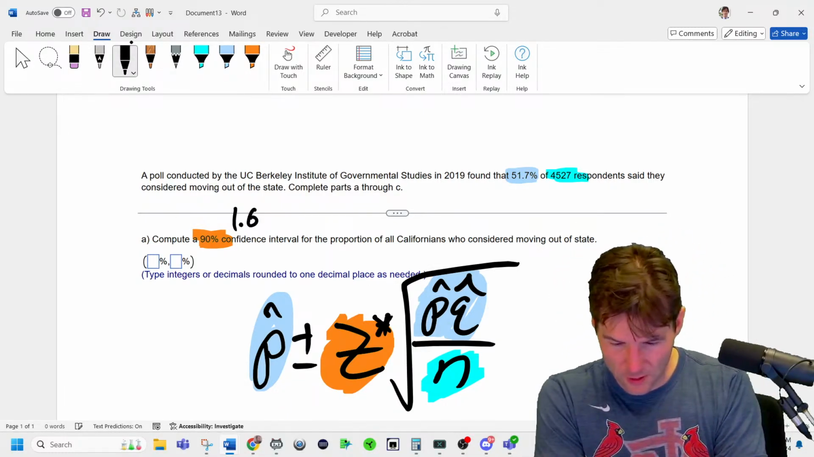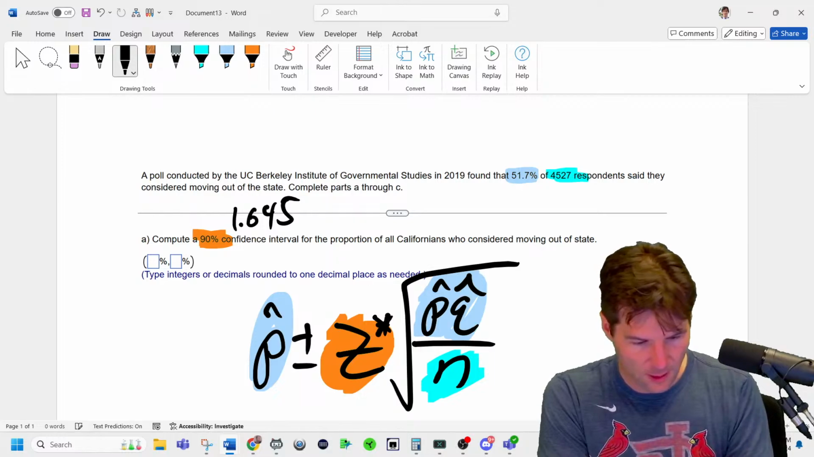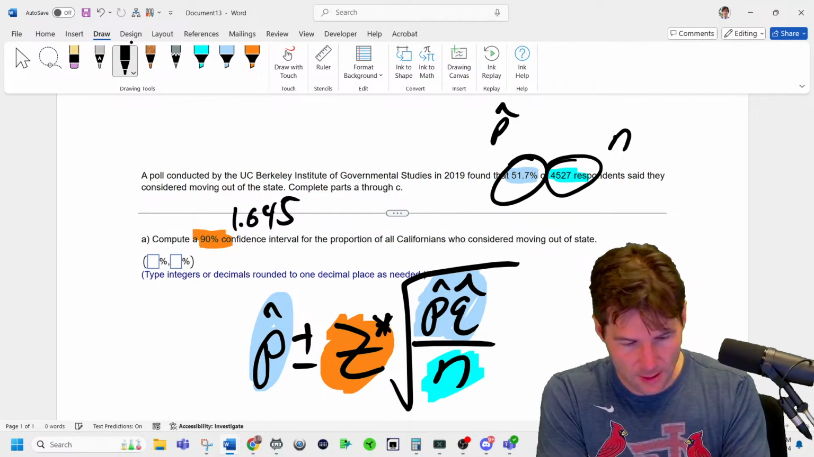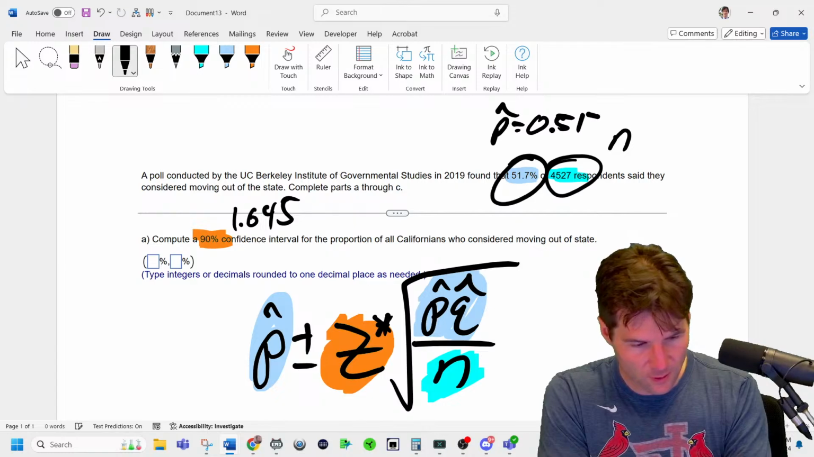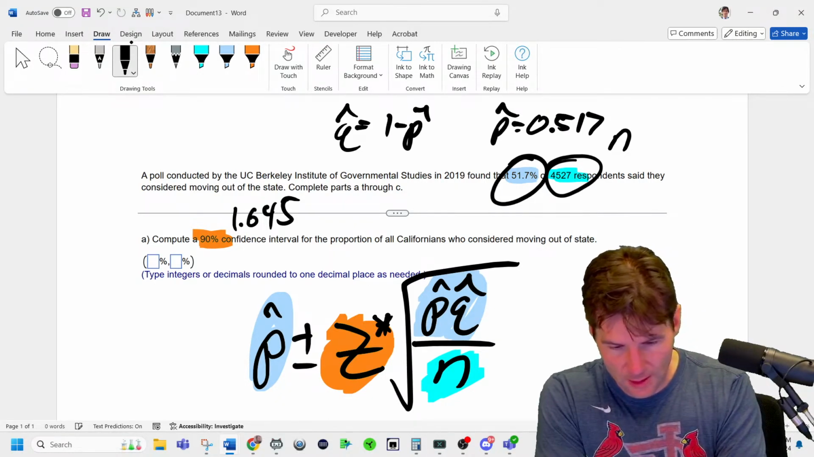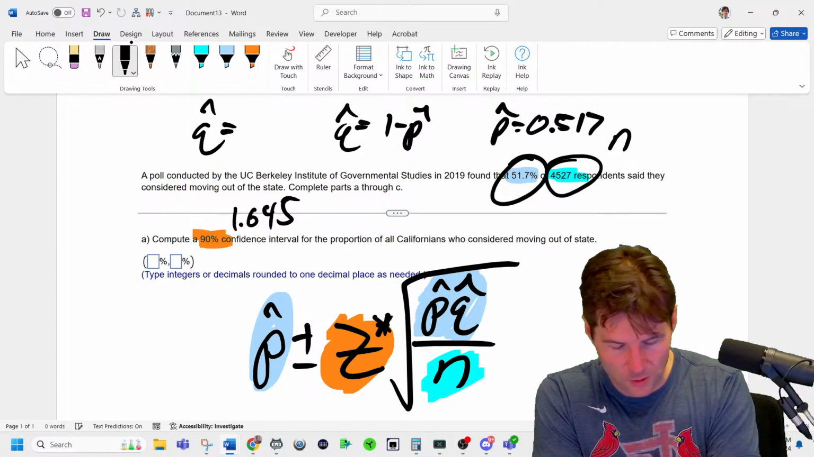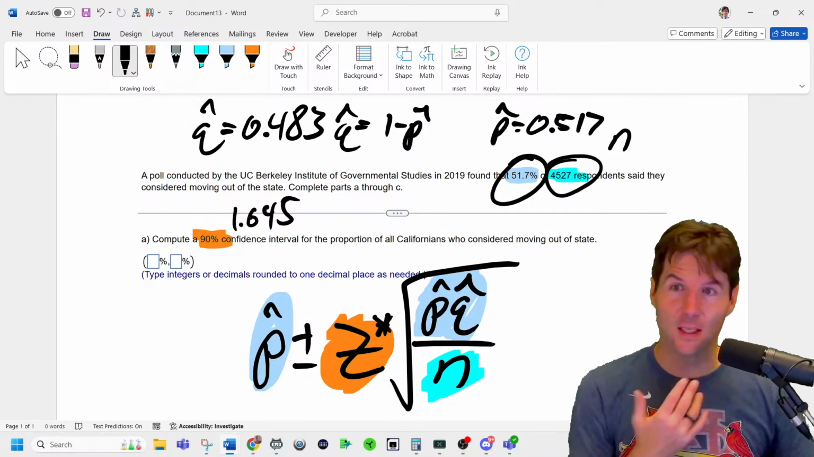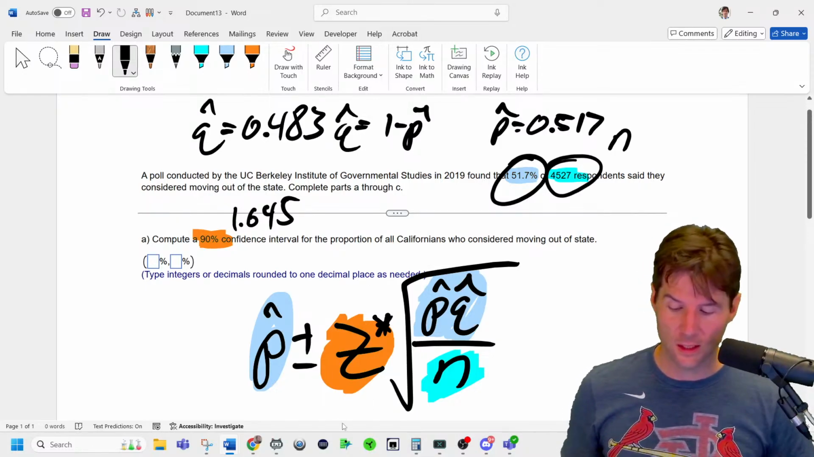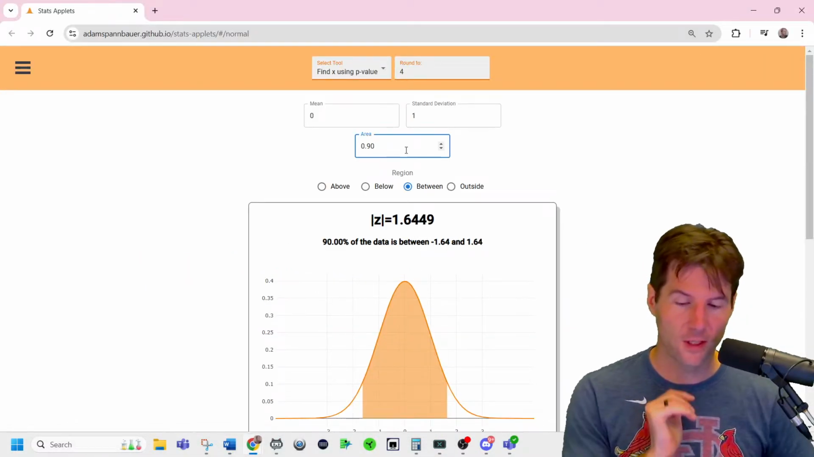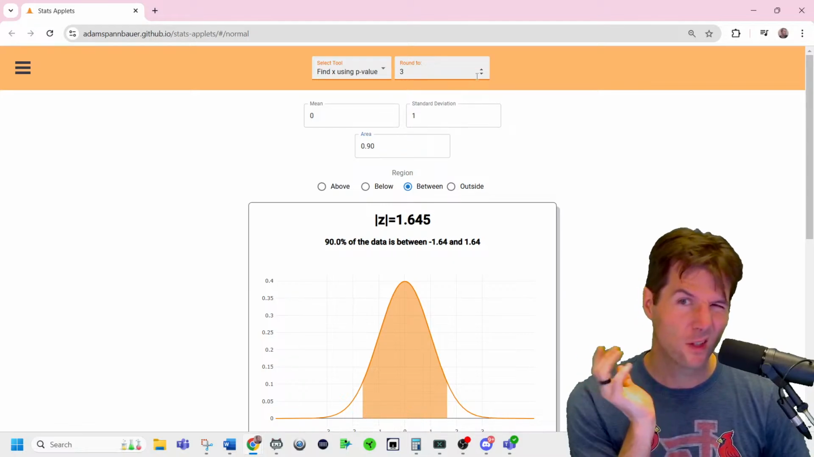This is going to be 1.645, and this is n. This is p hat. If p hat is 0.517, q hat is 1 minus p hat. Q hat is equal to 0.483. There we go. Finding the z and plugging it in. So for the z, we once again go to the applet over here, and we plug in 90% confident and get 1.645. A little nicer when we do that.